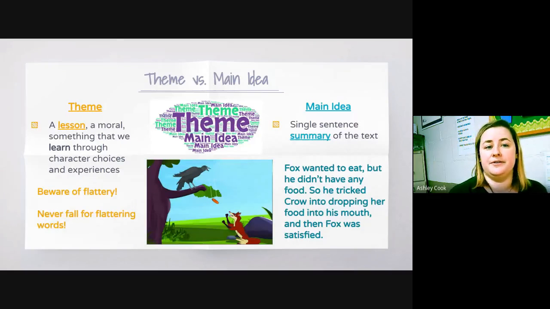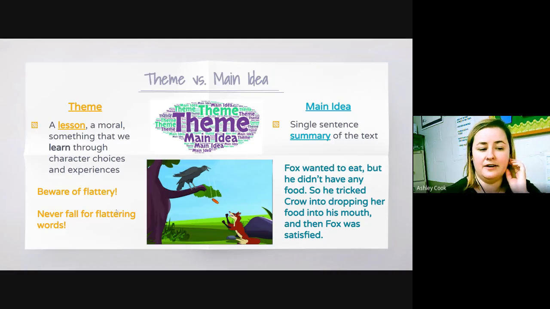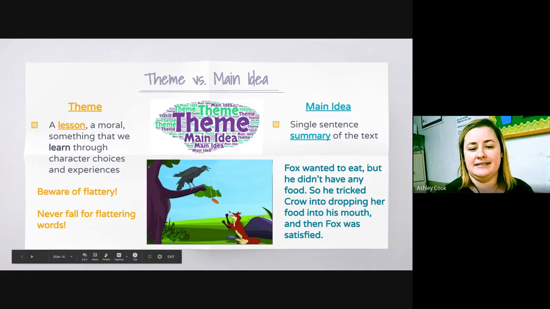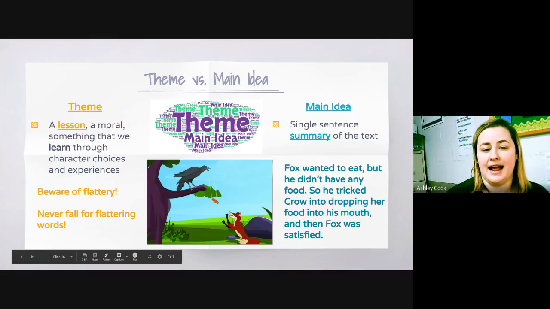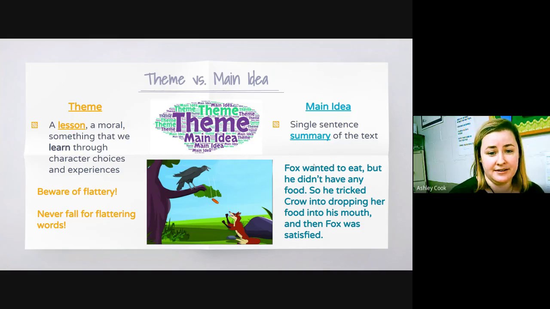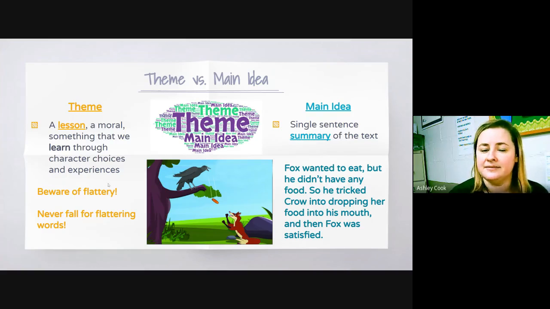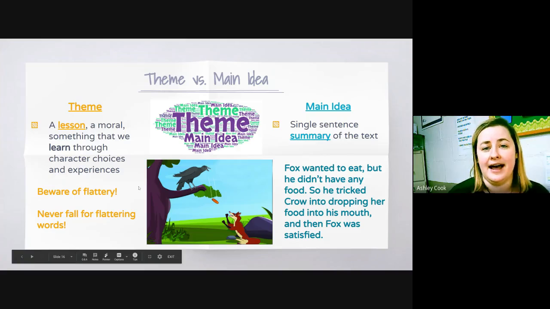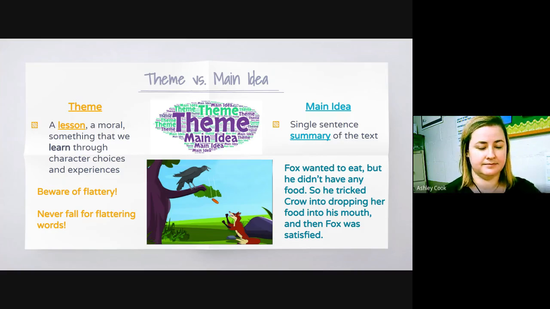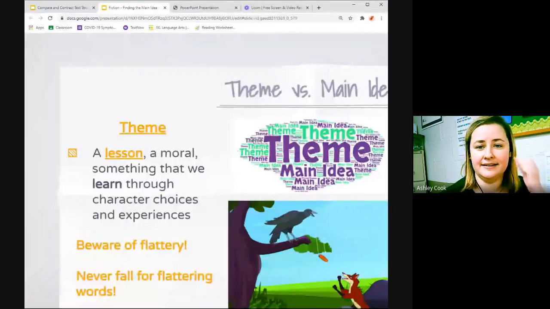So let's review theme versus main idea. The theme we just said: beware of flattery and never fall for flattering words. And the main idea, you can see it's clearly different. This one has the words fox, it has crow, it has his specific problem and solution. It's a summary of that text, The Fox and the Crow. This doesn't say anything about crow, doesn't say anything about fox. It's generic information for the reader, a lesson that you can learn as a reader. So that is our lesson.